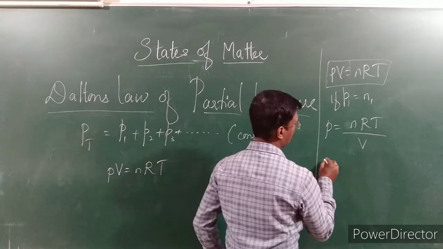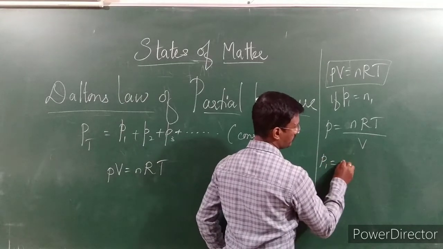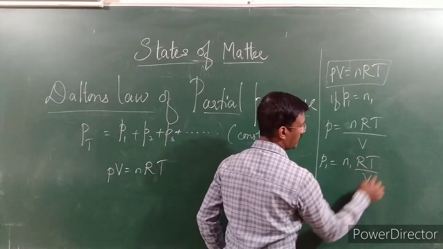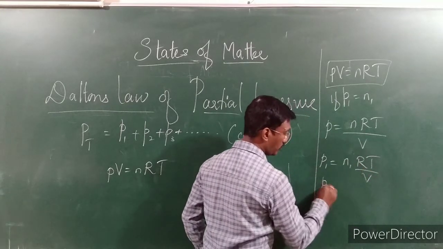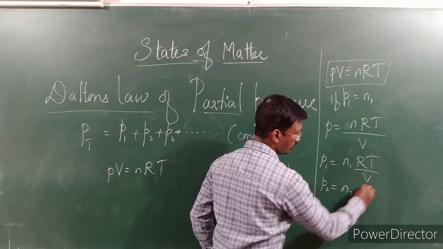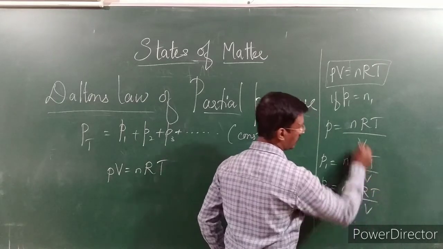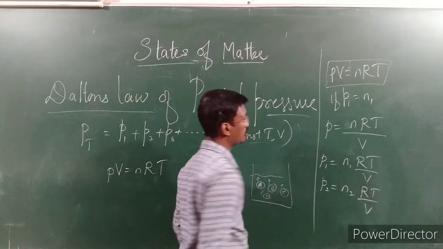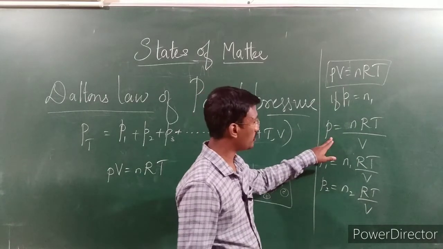Therefore P1 is equal to n1RT by V, where R, T and V are constant. P2 is equal to n2RT by V. Are you getting how I am writing this? Based on the equation PV = nRT, I changed the equation.